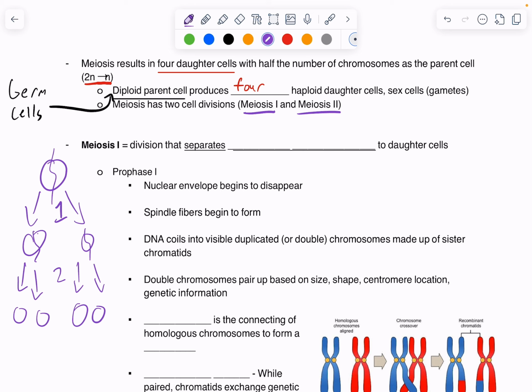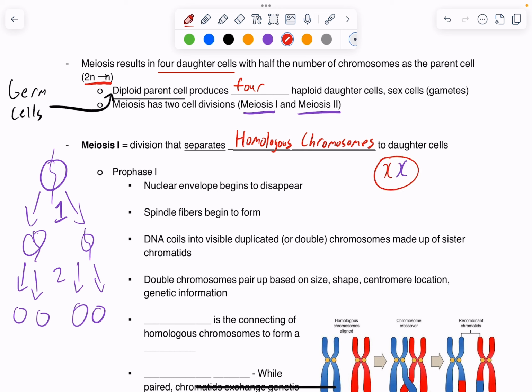And so meiosis 1, that first step, we want to be careful about what is separating in each meiosis. So for example, in meiosis 1, this separates homologous chromosomes. Homologous chromosomes, this is like our big idea for the unit. And this is separating our homologous chromosomes. So we'll do 1 homologous pair.